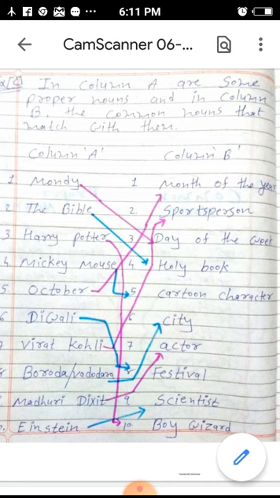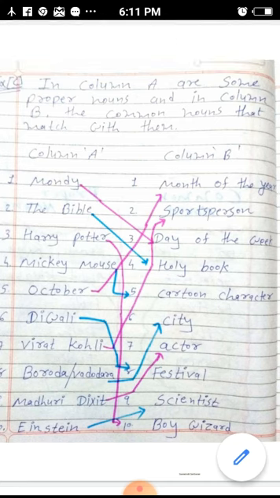Then the next one is Mickey Mouse. Mickey Mouse is a cartoon character. Then the next one is October, that is a month of the year. In a year 12 months are there, right? From those, one month name is October, so for October we will write month of the year.